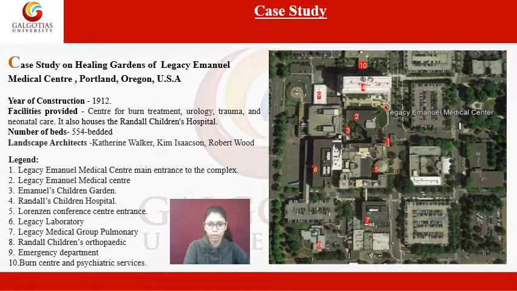So as you can see in the images, this is your hospital building overall, and these are the legends. This is the entrance to the complex. This building is your children's hospital. So this fourth one is your children's hospital, and then second is your medical center, and there is this small children's garden.